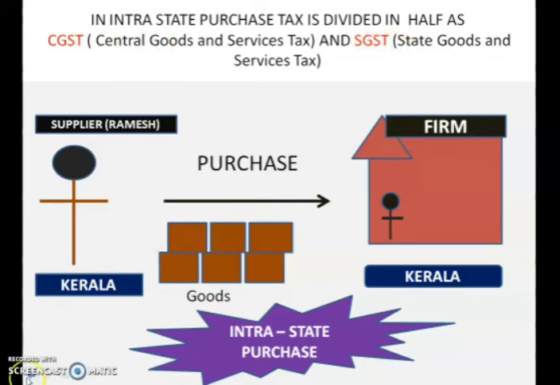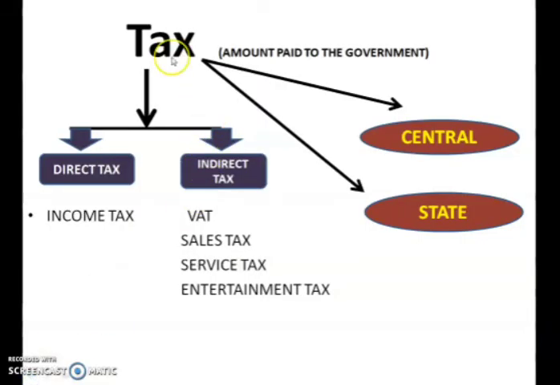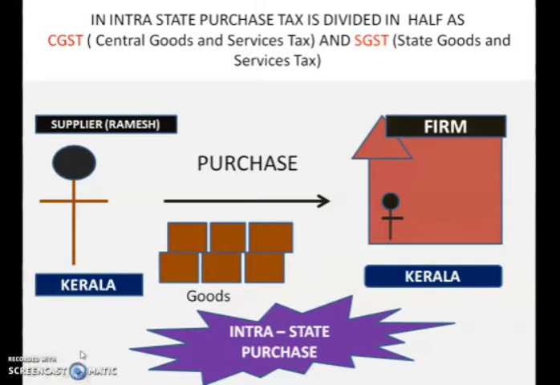So, as we saw in the previous slide, taxes are taken by the central government as well as the state government. When goods are sold, half of the tax will be given to the central government, and half of the tax will be taken by the state government. So that is the process.